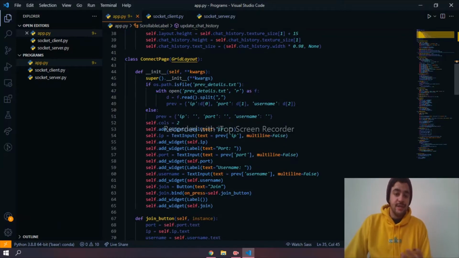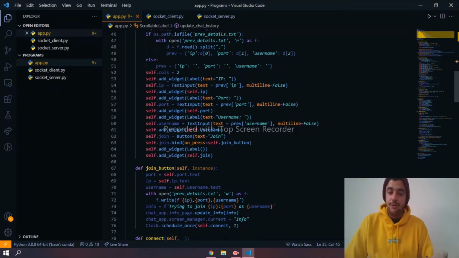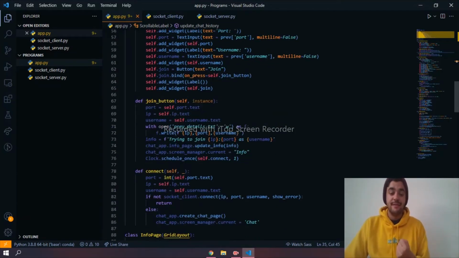It includes an IP address, a port, and a username. Like it says here, it opens the file, splits the file using the comma as a separator, and gets the IP, the port, and the username. This way, you can put each one of these data in their respective place. The IP will go with the text input of the IP, the username with the username, and the port with the port. And this way, we will join them later by using all this information that we got from the txt file.